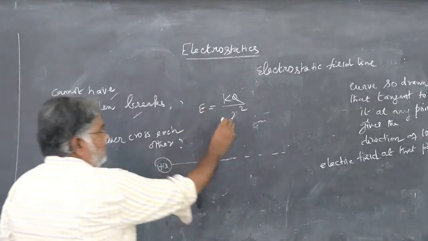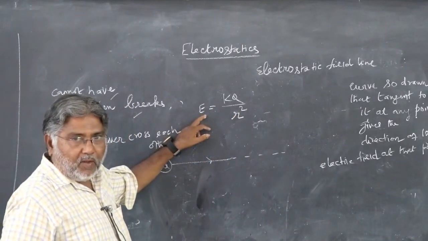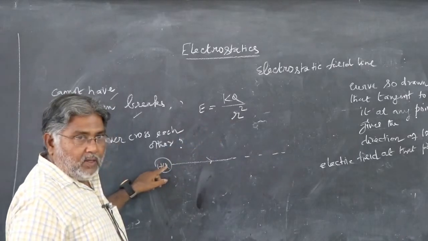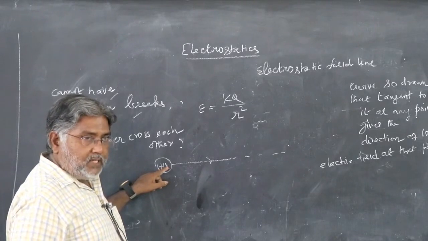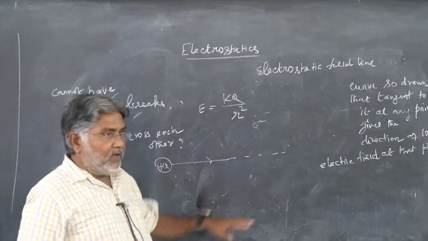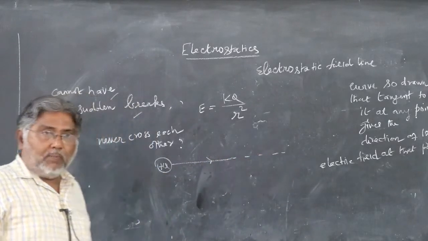Let us discuss only the magnitude now. So if the electric field has to vanish, r has to be infinity. So due to an isolated single positive point charge, the electric field will keep on decreasing and finally become zero only when you approach infinity.